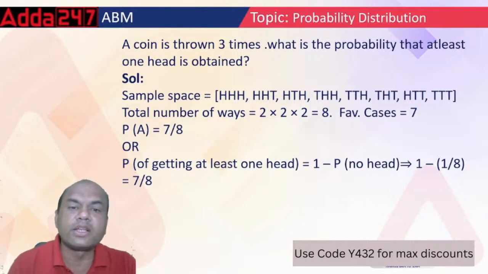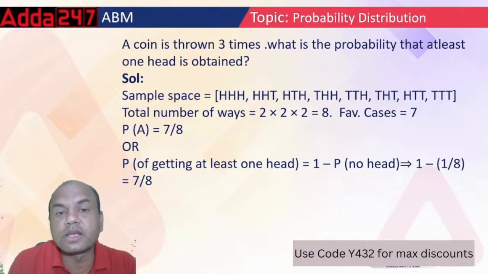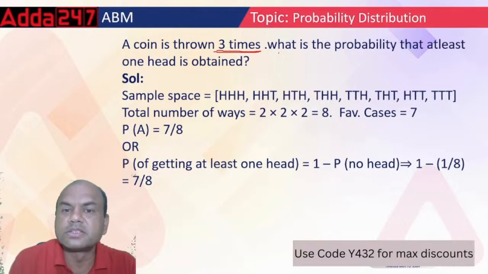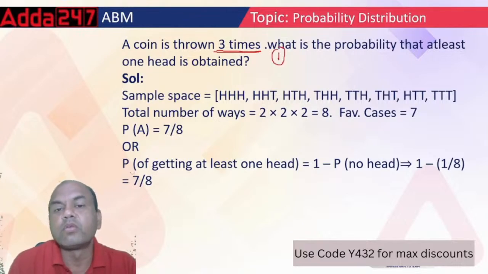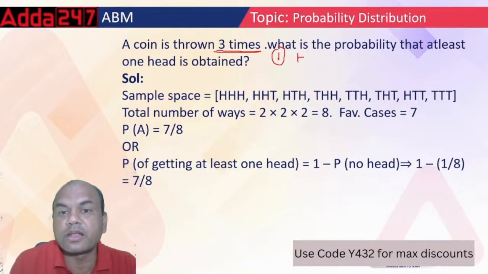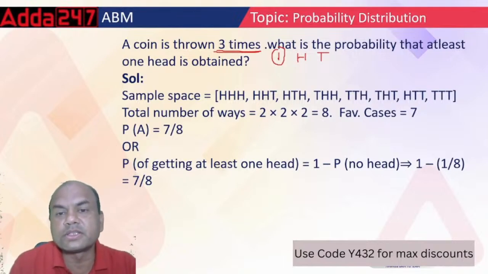Okay, move on. A coin is thrown 3 times. What is the probability that at least one head is obtained? See, 3 times I am throwing the coin. Suppose I throw the coin only once. What are the possible outcomes? Either head or tail, simple. So what are the total outcomes? 2.